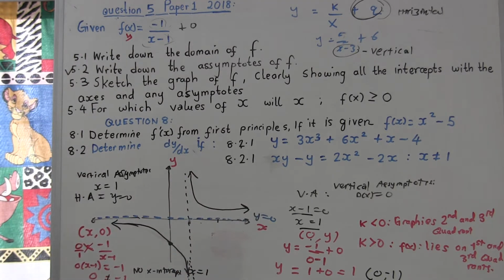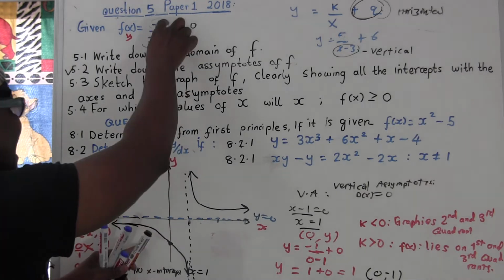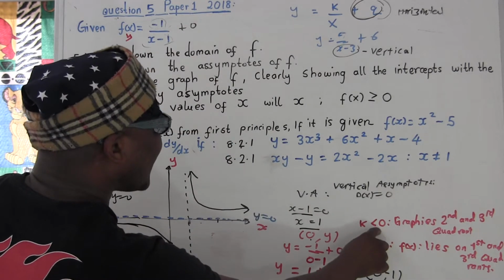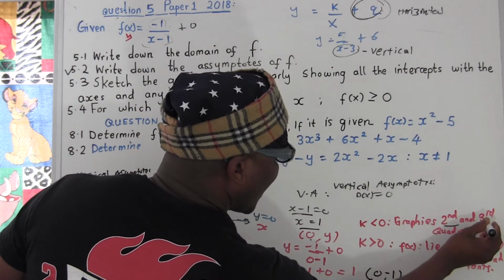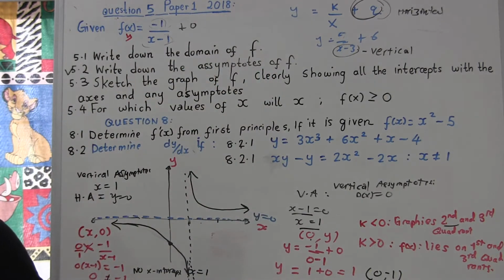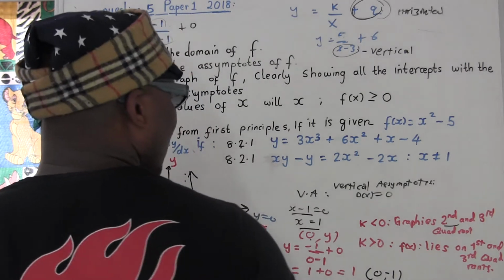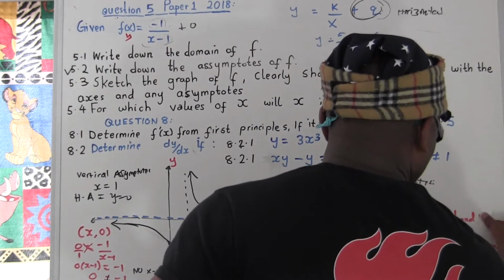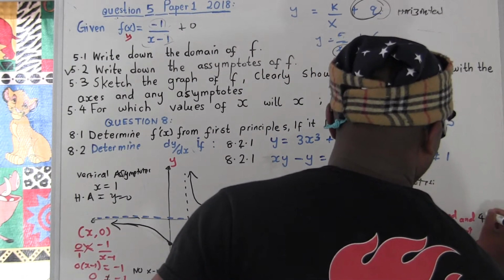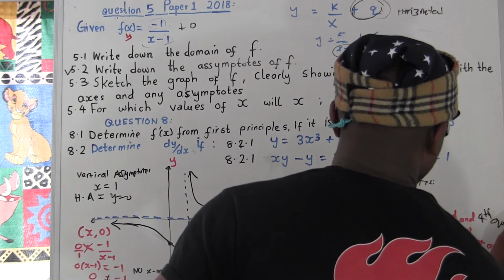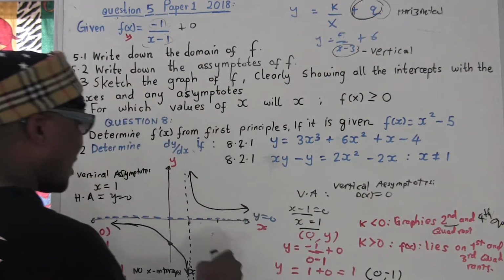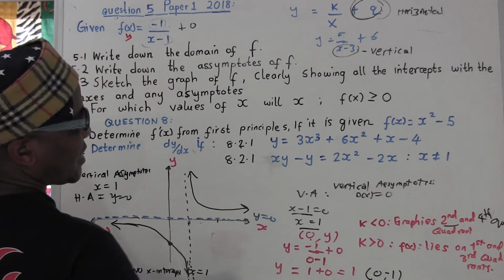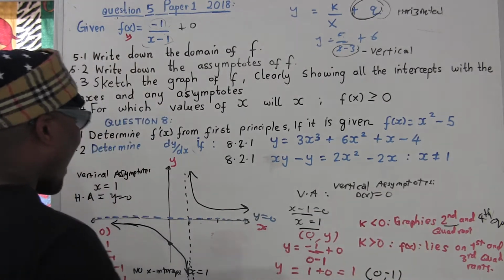You know what I'm saying? You don't have to work anything out. The moment you see it's negative, when k is less than 0, it's going to lie on the second and fourth. What did I do? When k is less than 0, it's lying on second and fourth, man. I did wrong here, my apology. Means when it's negative, it's going to lie on the second and fourth quadrant of the asymptote.